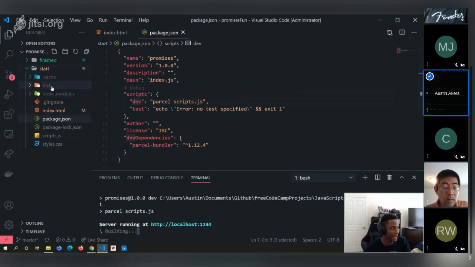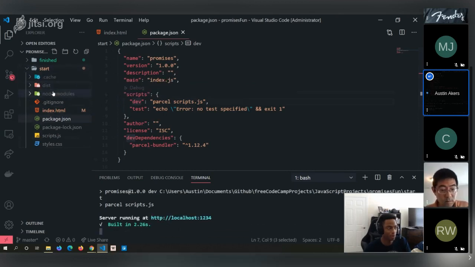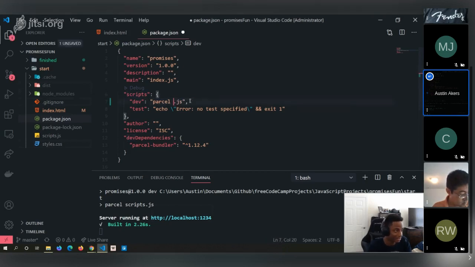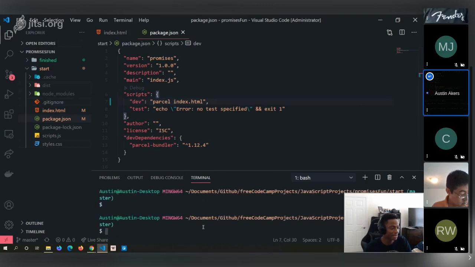As you can see, a cache, a dist folder, and your node modules folder, all this stuff has now been generated. Oh, and you know what? Correction. Index.html needs to be pointed to. So that's another one. I'll commit that, and I'll fix that. Let's cancel it and let's run it again.